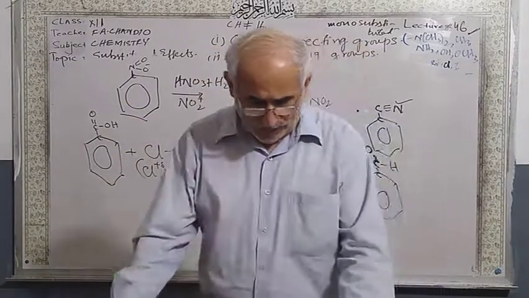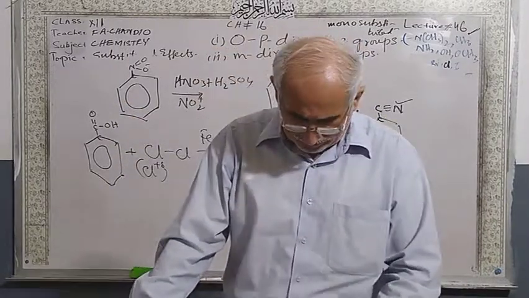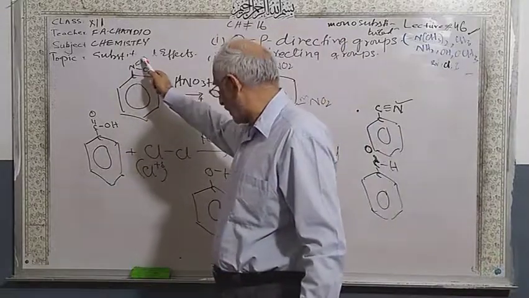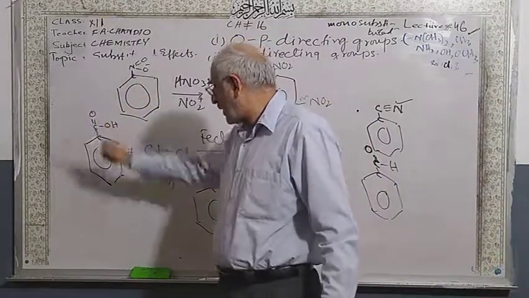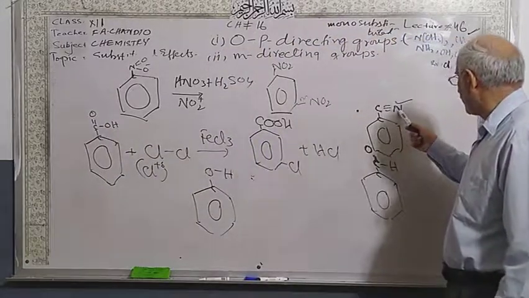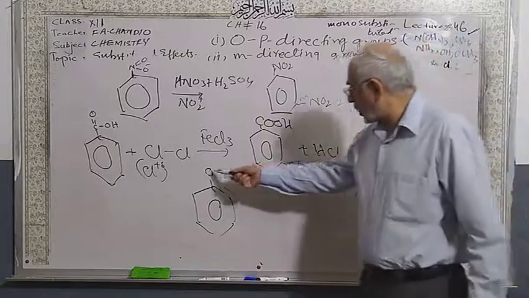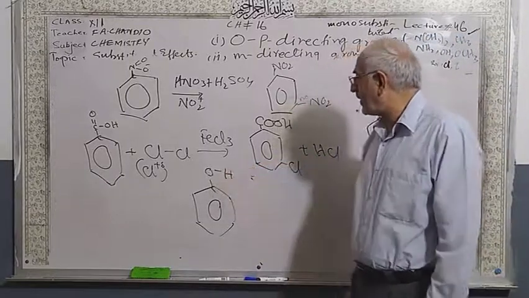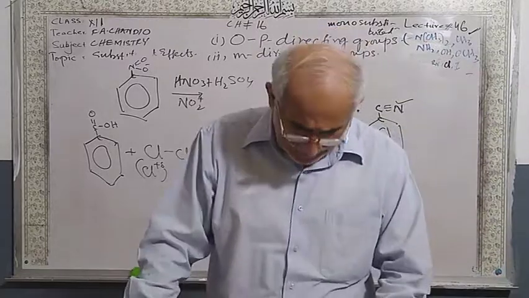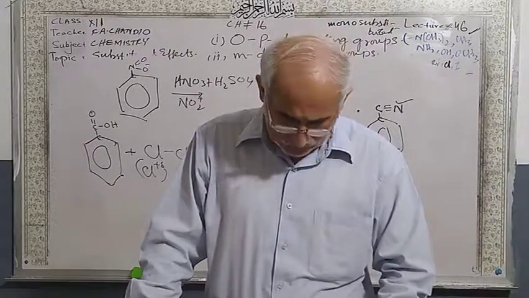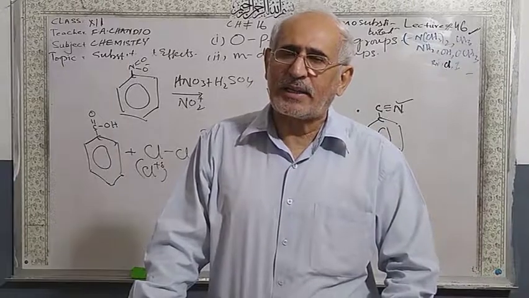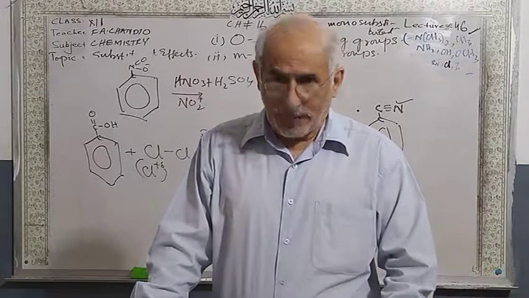Nitrogen with the less electronegative oxygen. Nitrogen is less electronegative than oxygen. Carbon is less electronegative than oxygen. Carbon is less electronegative than oxygen. But this oxygen is more electronegative than hydrogen. So these sulfonate groups also prefer to attack at the meta position.